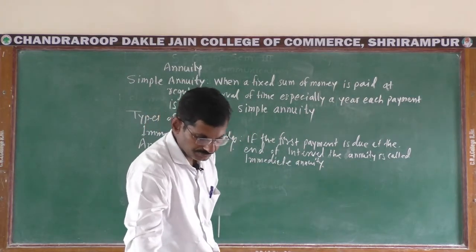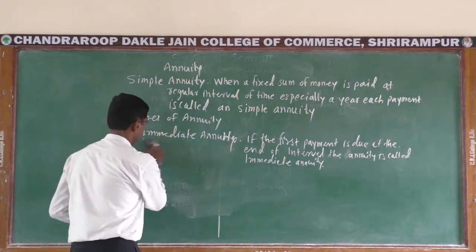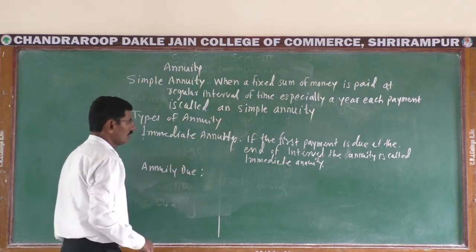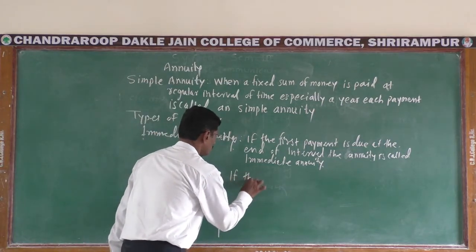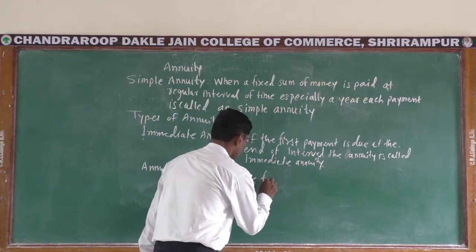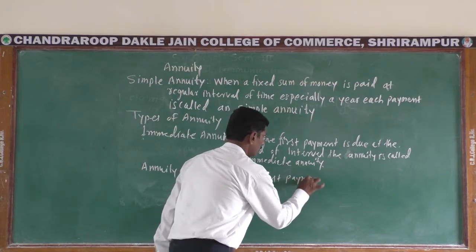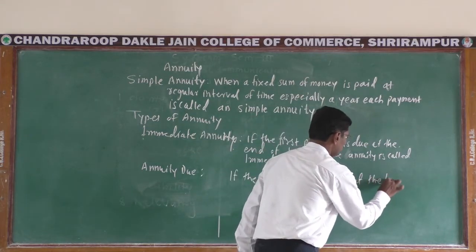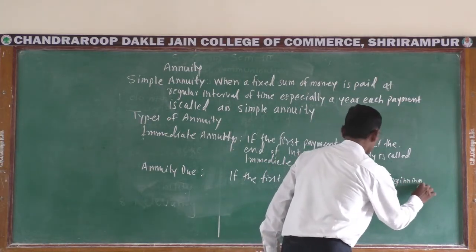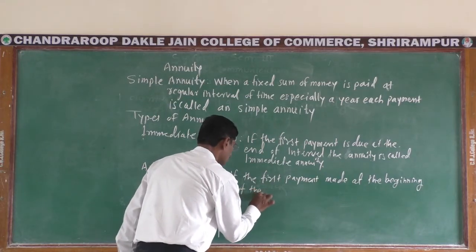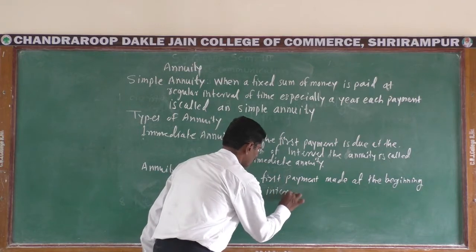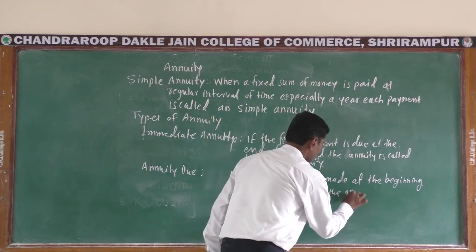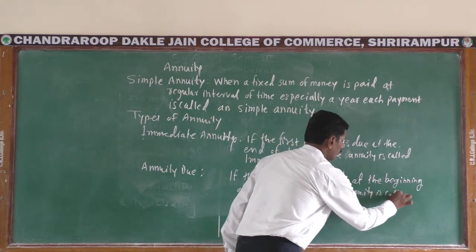And annuity due means, second, annuity due: if the first payment is made at the beginning of the interval, then the annuity is called annuity due.